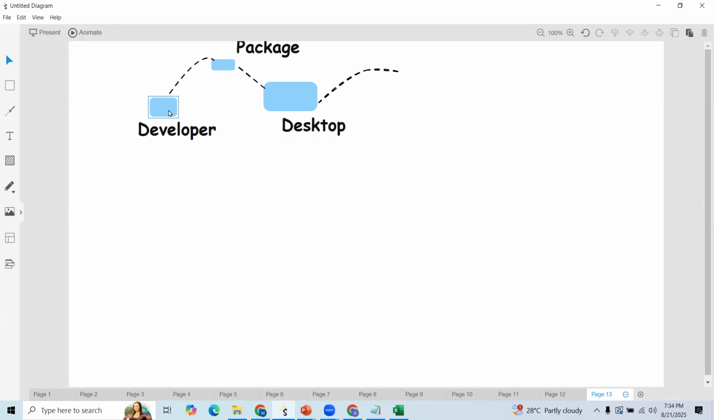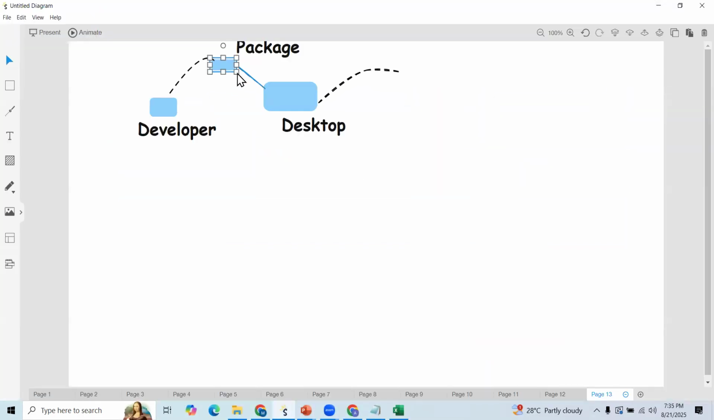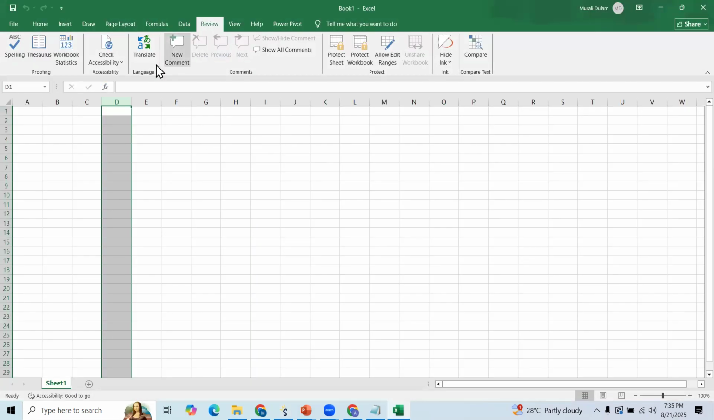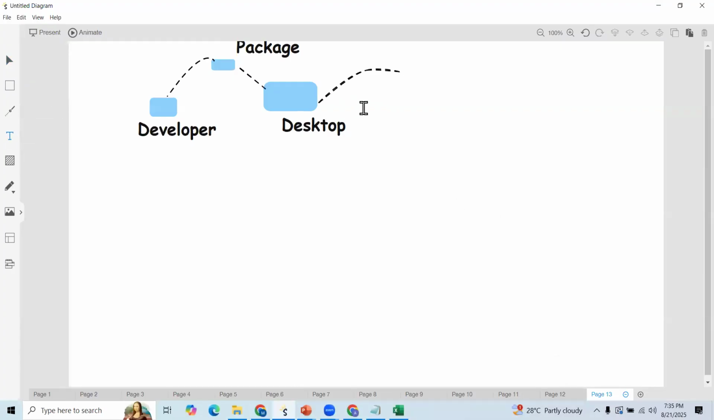Our developers are trying to develop the code. Once it is done, they will convert this code into a deployable format package. You can see these types of packages. Once it is done, we can deploy this package on your system, as of now let us say desktop. Once it is done, we can start accessing the application, as of now the Excel application. You can start accessing the Excel application here, or users.